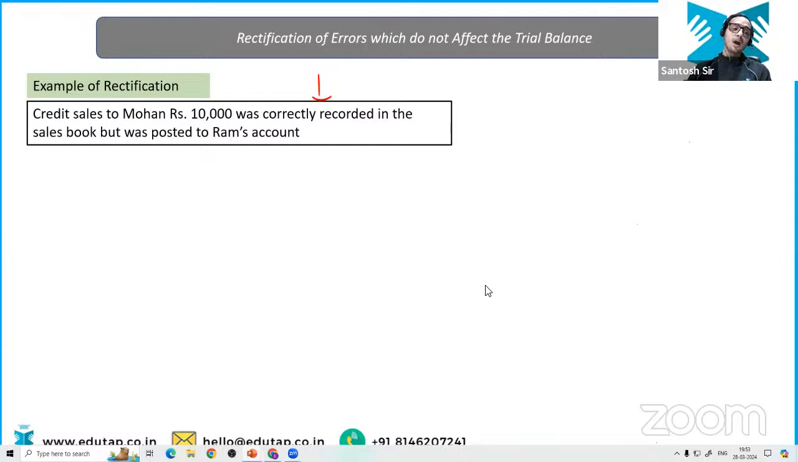In this question, what is going to happen? Credit sales to Mohan 10,000 was the same and was correctly recorded in the sales book as well. That means the sales book entry is correct. But instead of debiting the Mohan account, you have to write the correct entry first of all. Mohan account debit to sales account, 10,000.